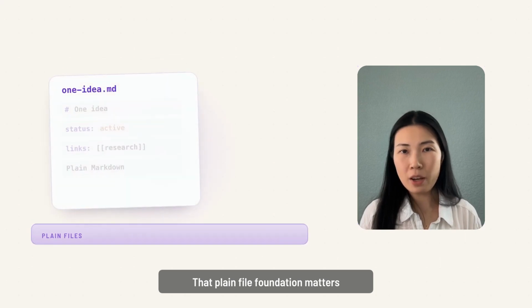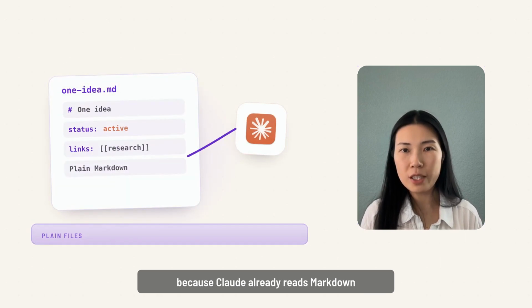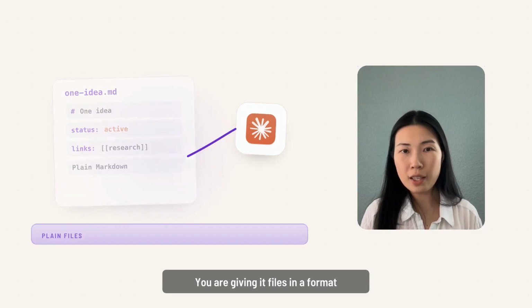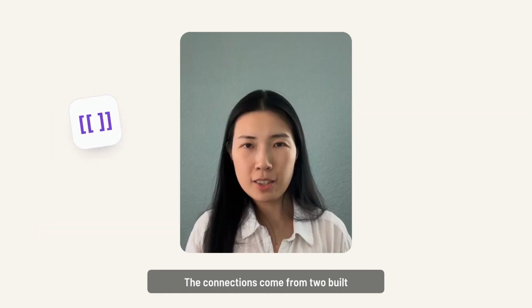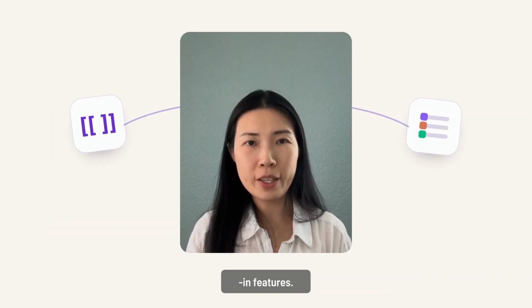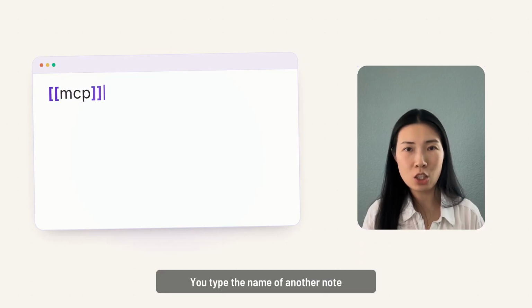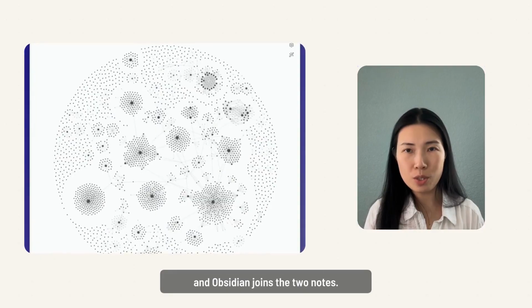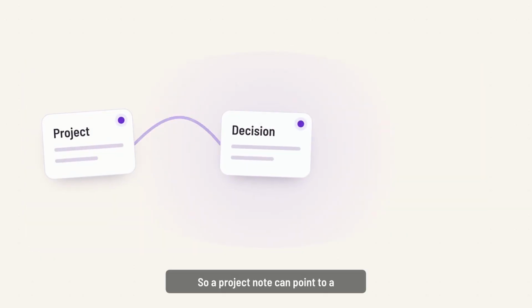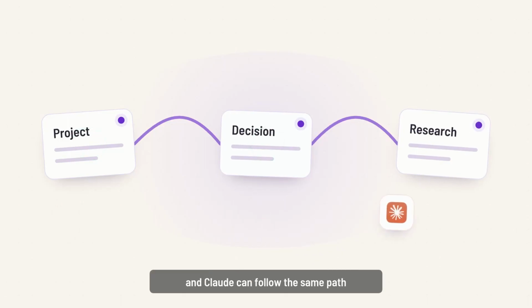That plain file foundation matters once Claude enters the picture. Because Claude already reads Markdown well, you are giving it files in a format it already knows how to work with. The connections come from 2 built-in features. The first is a Wikilink. You type the name of another node inside double brackets, and Obsidian joins the 2 nodes. So a project node can point to a decision, that decision can point to the research behind it, and Claude can follow the same path later.